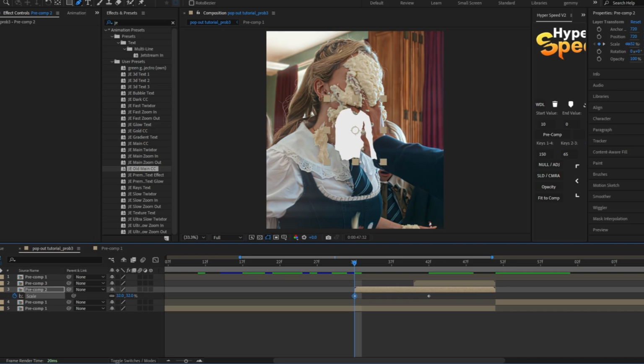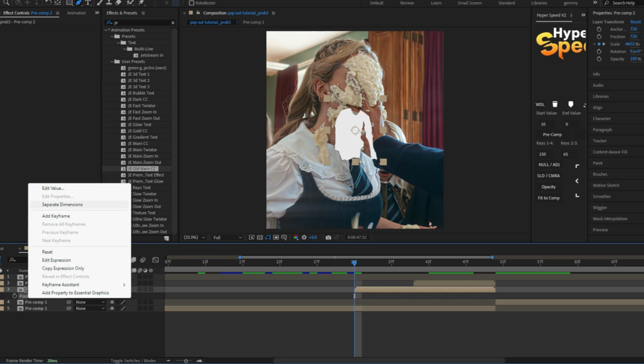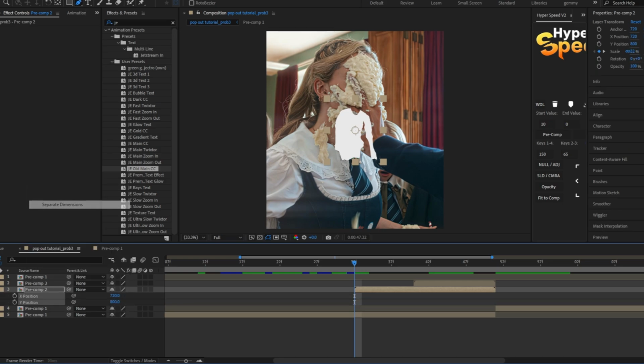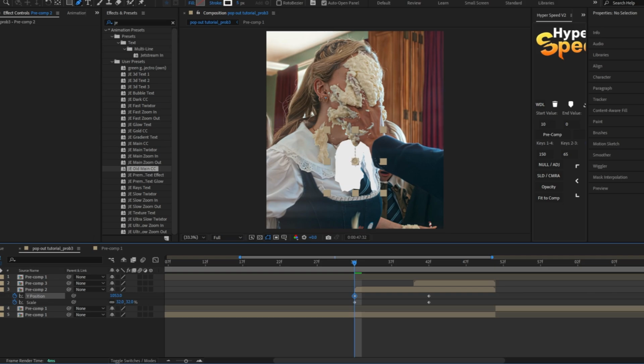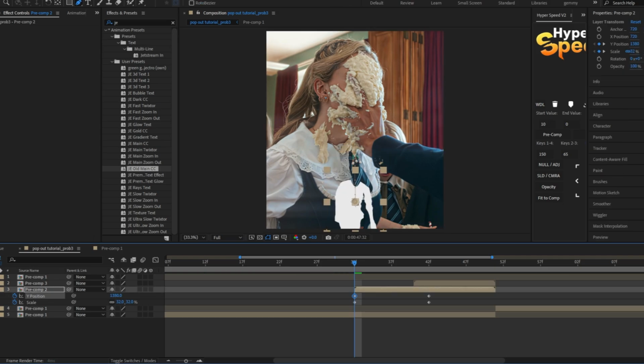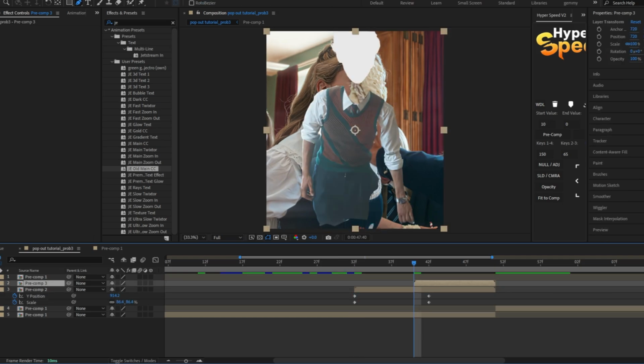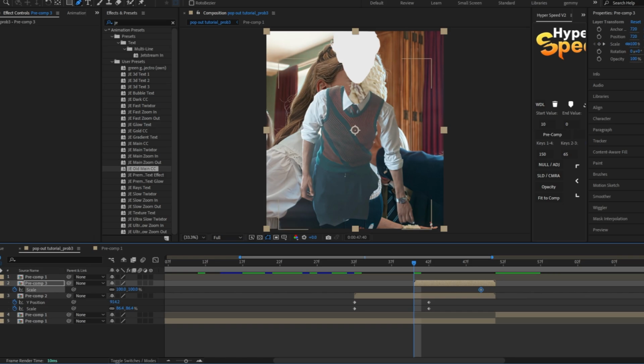Press P on your keyboard to reveal the position value, right click it and select separate dimensions. Create a Y position keyframe like I am doing. For the second layer, create only the scale keyframes.